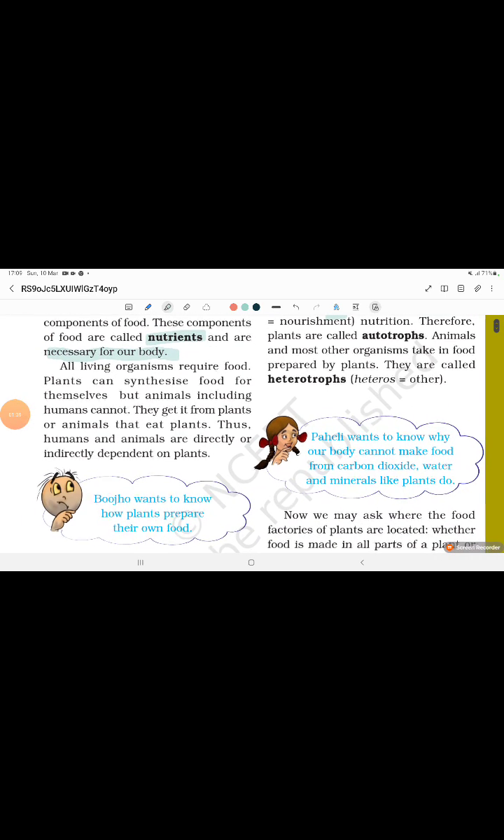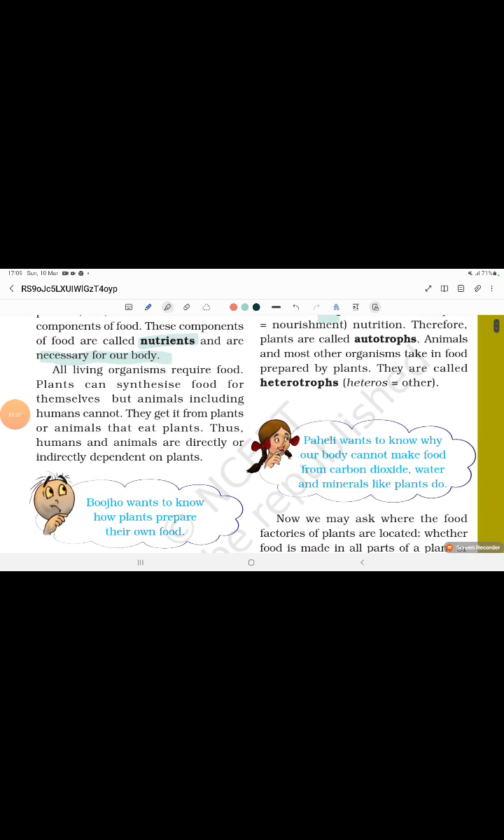All living organisms require food. Plants can synthesize food for themselves, but animals, including humans, cannot. Remember this point. Humans and animals cannot synthesize food as plants do. In plants, they do the photosynthesis process. You know the reaction also. Let's continue.